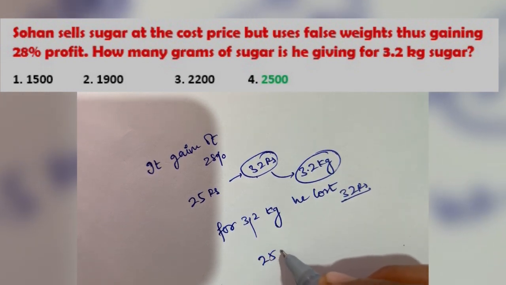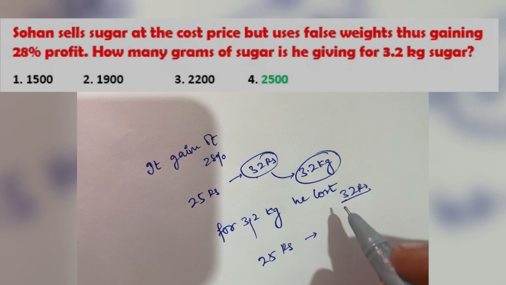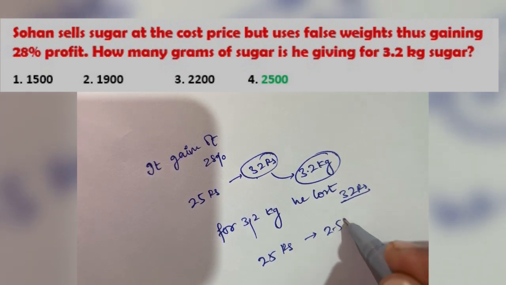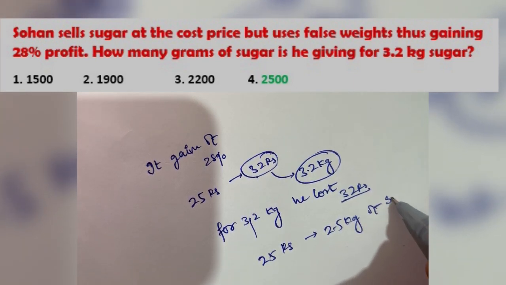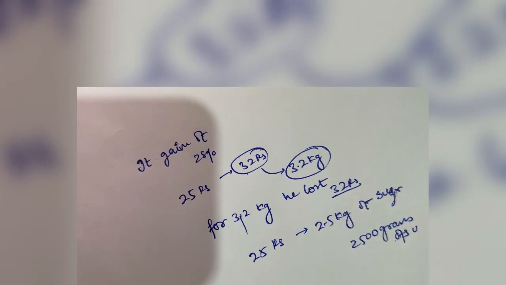So for 25 rupees he will be giving 2.5 kg of sugar, or you can say that 250 grams of sugar. Okay, this was your third question.